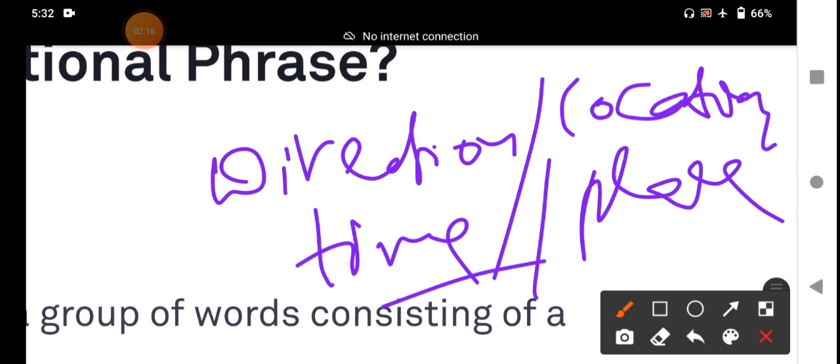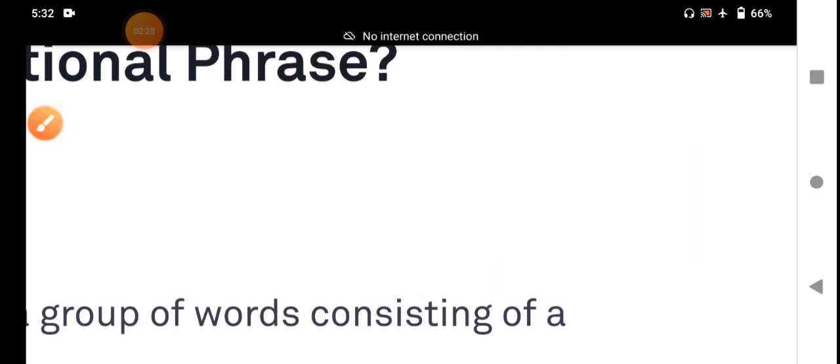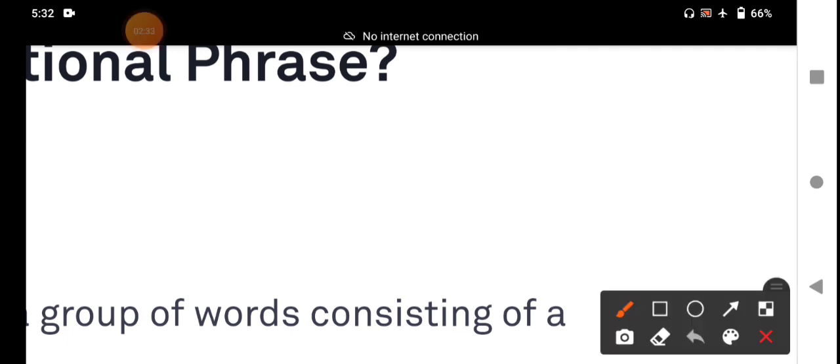It links with other words. It relates with other words in a sentence or clause. It is placed in front of the noun or noun phrase. A preposition is a word that indicates the relationship between a noun and other words in a sentence.